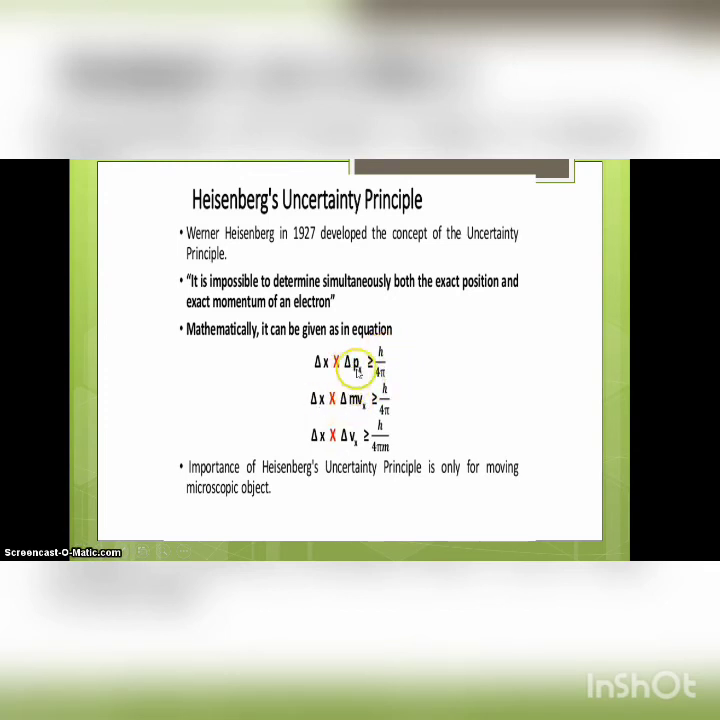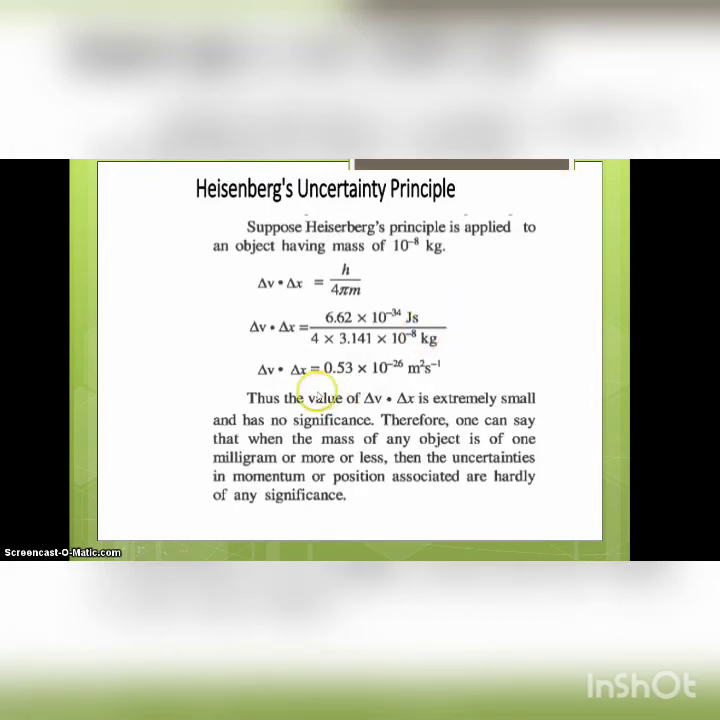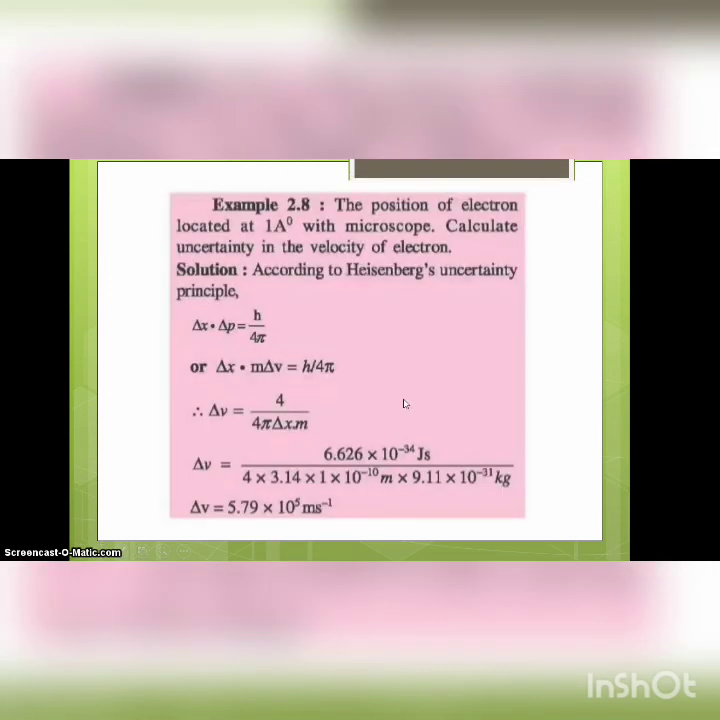Or we can write momentum as mass into velocity, so delta x into delta vx is greater than or equal to h by 4 pi m, with m in the denominator. This is only applicable to microscopic particles. We can write the mass as 10 raised to minus 8 kg while substituting here. The value of Planck's constant we already studied is 6.626 into 10 raised to minus 34. Pi value is 3.14. We get the value 0.53 into 10 raised to minus 26.